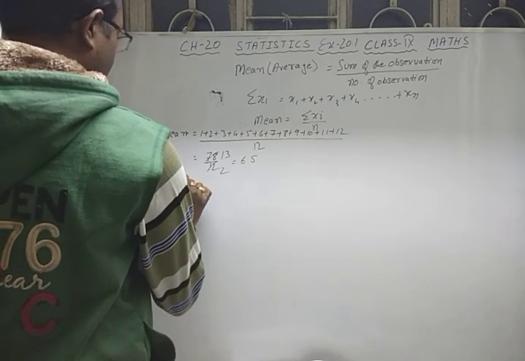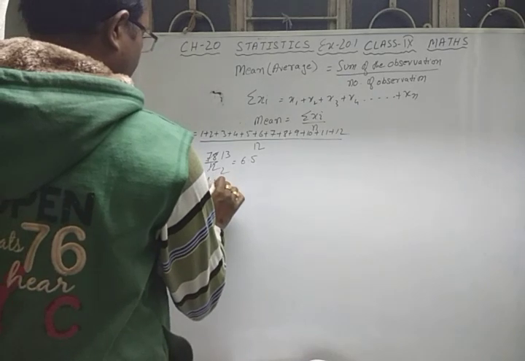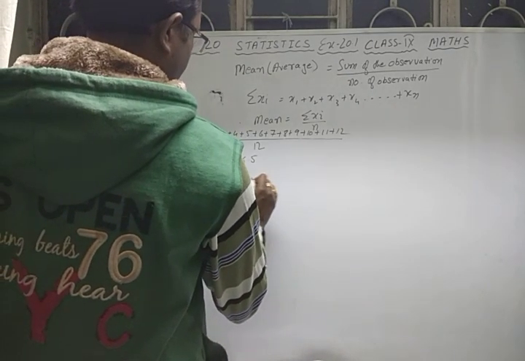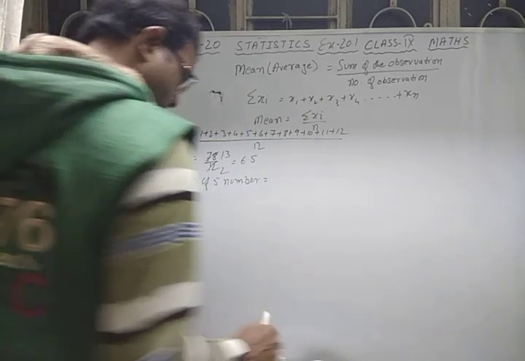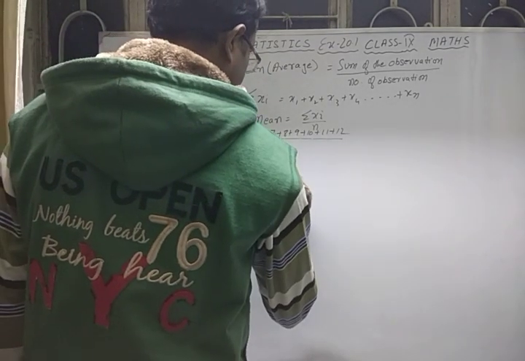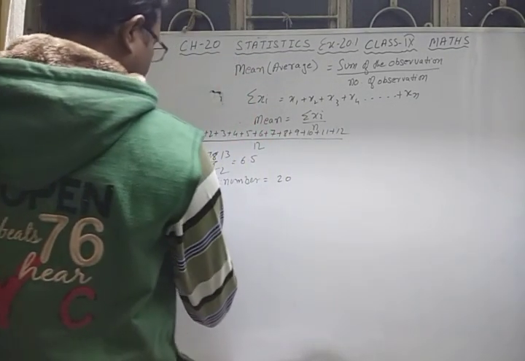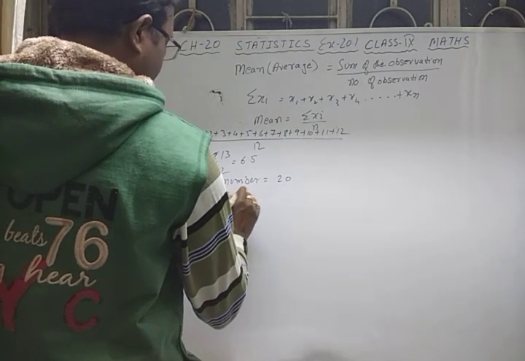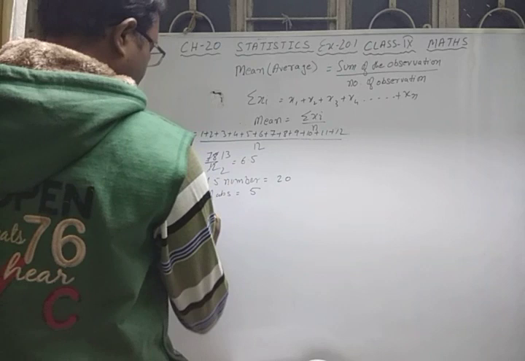Here the mean of 5 numbers is given as 20. So the number of observations is equal to 5.